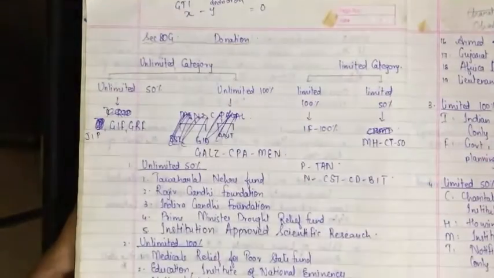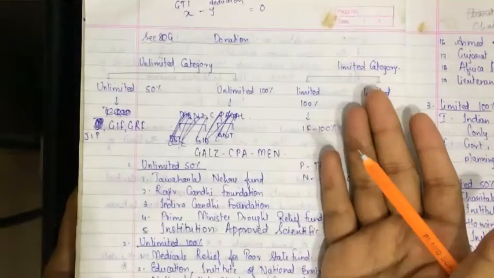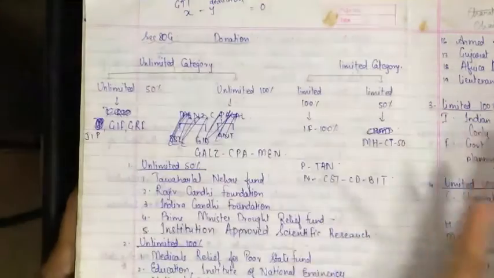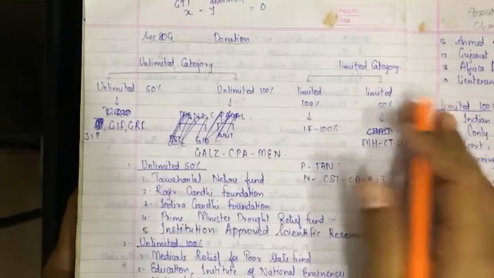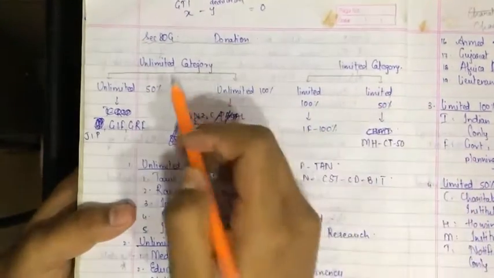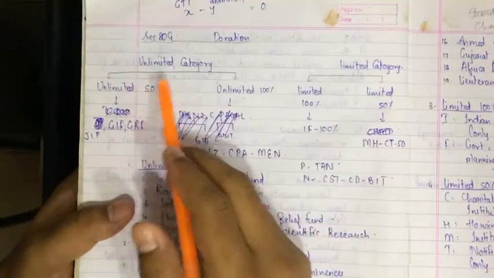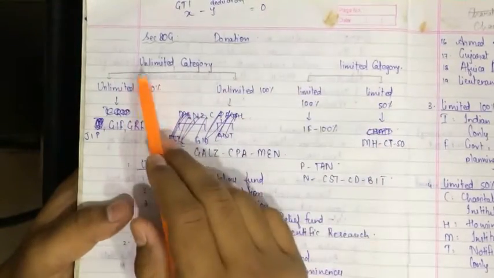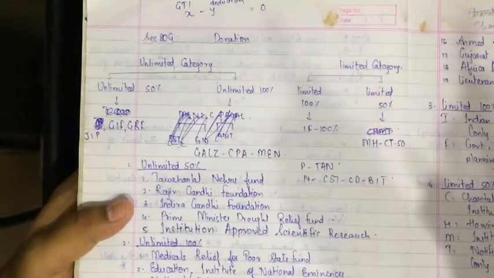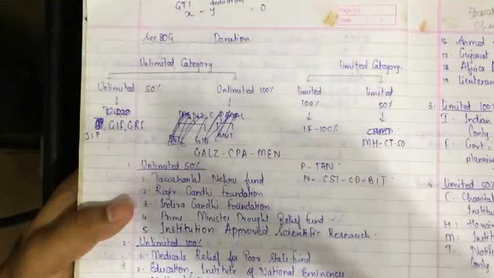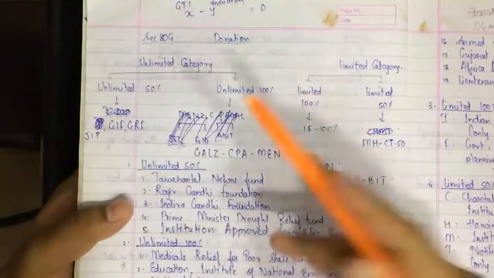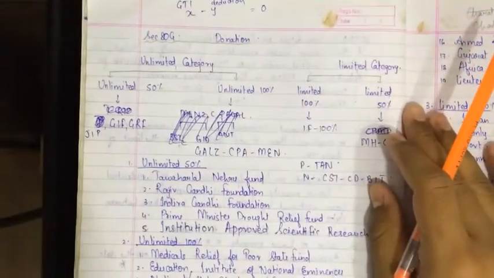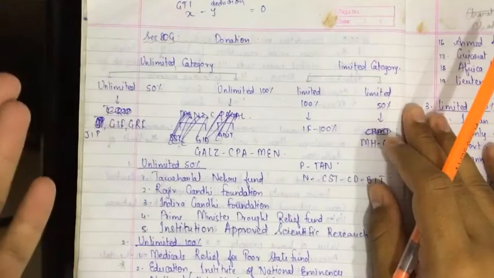I had calculated many ways that I can't disclose, I'm sorry; you have to discover it yourself. Unlimited category means unlimited donation is allowed, and then the limited category. So let's discuss this in our next video.